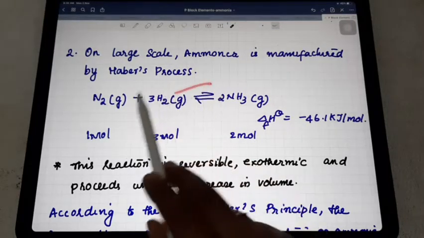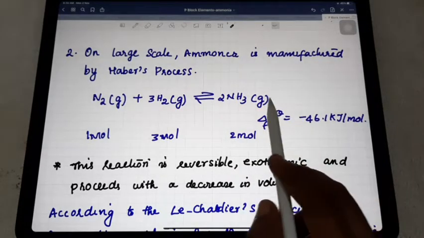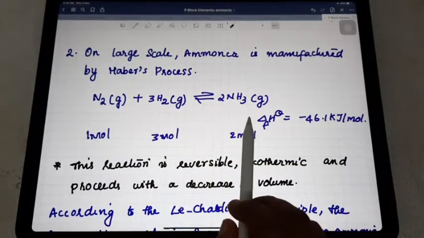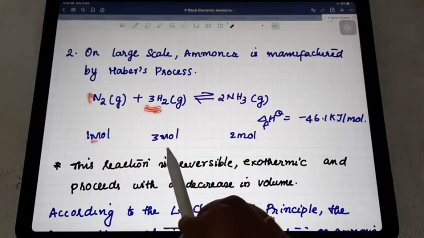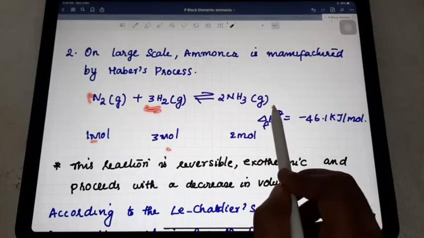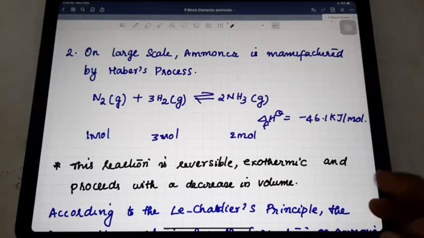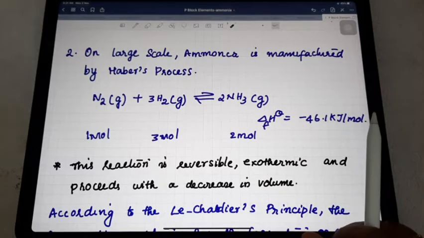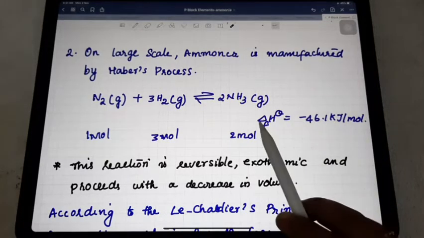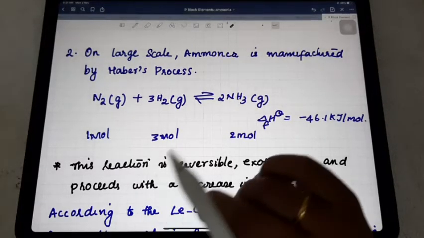You know that this reaction is reversible, the forward reaction is exothermic, and the reaction proceeds with a decrease in volume. Why? Because here 1 mole and 3 moles, that is 4 moles in total, change to 2 moles. So a decrease in volume occurs during this reaction. But we need large-scale ammonia production. For that, what favorable conditions are needed for more ammonia production? For that we apply Le Chatelier's principle. What is Le Chatelier's principle?